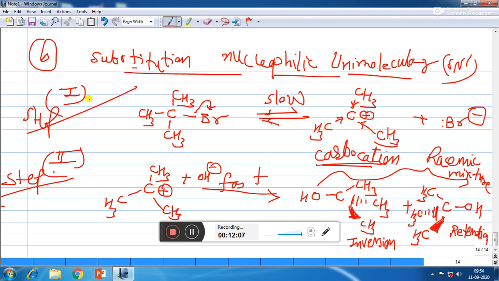So this shows that if you are having tertiary butyl bromide, then this reaction is very fast, because from tertiary butyl bromide the carbocation obtained is more stable, and so the second step of the reaction will occur very fast.